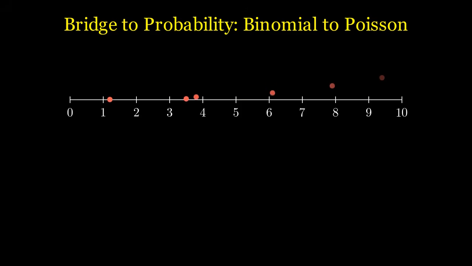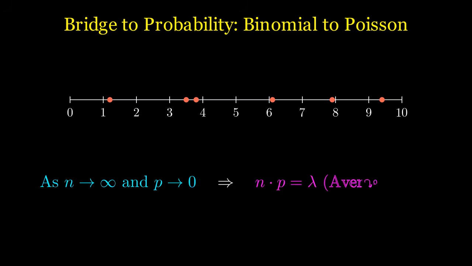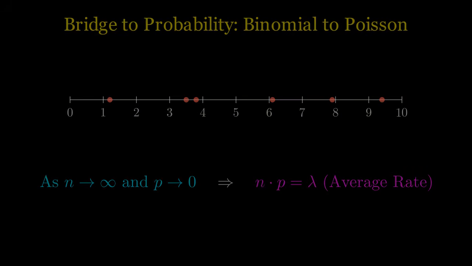If we take a binomial distribution and push the number of intervals n to infinity, making the probability p of an event in each microinterval approach zero, while keeping the average rate of events constant, we cross a mathematical bridge. As n approaches infinity, the binomial formula elegantly transforms, and Euler's number e naturally emerges from the limit, giving birth to the Poisson process. This brings us to the crown jewel of rare event prediction, the Poisson probability mass function.